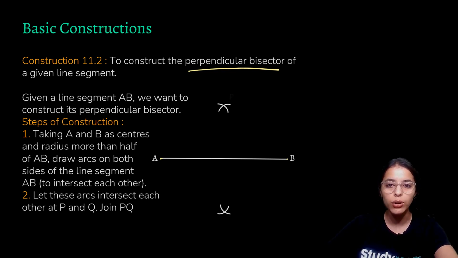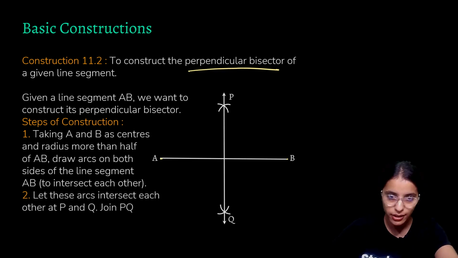And now let us name the points as P and Q. And now just join the P point and the Q point.